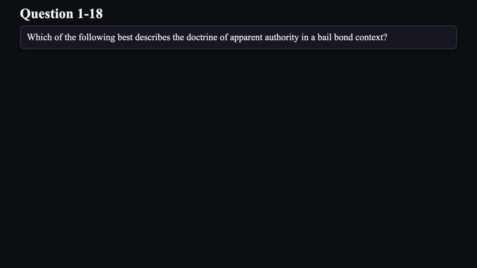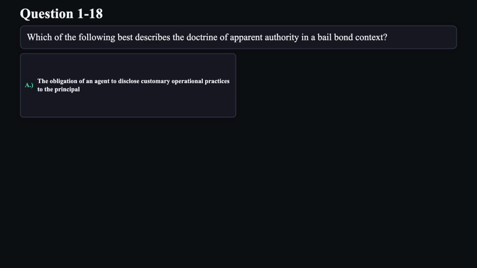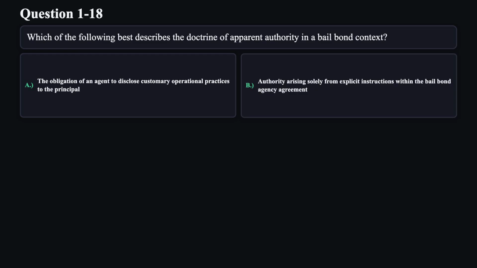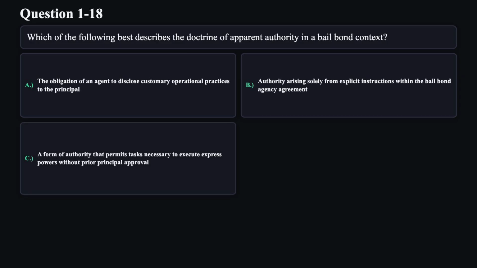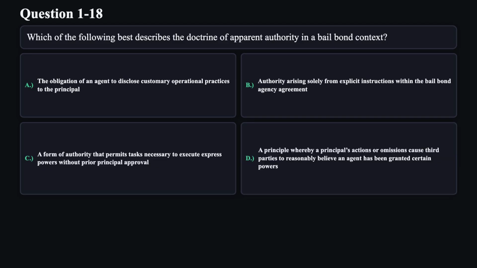Question 18. Which of the following best describes the doctrine of apparent authority in a bail bond context? A. The obligation of an agent to disclose customary operational practices to the principal. B. Authority arising solely from explicit instructions within the bail bond agency agreement. C. A form of authority that permits tasks necessary to execute express powers without prior principal approval. D. A principle whereby a principal's actions or omissions cause third parties to reasonably believe an agent has been granted certain powers.